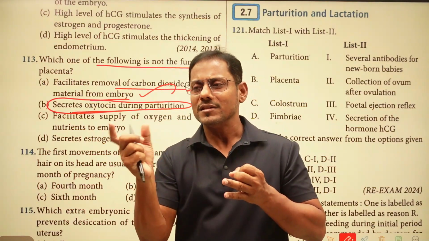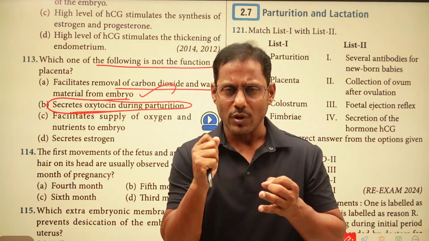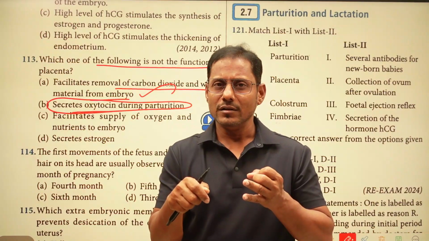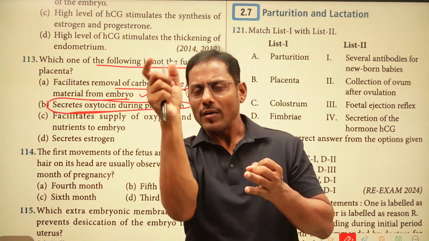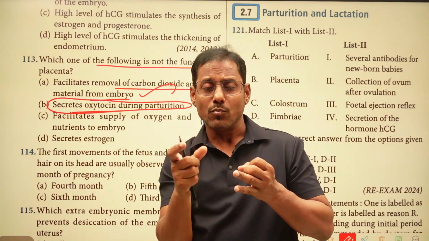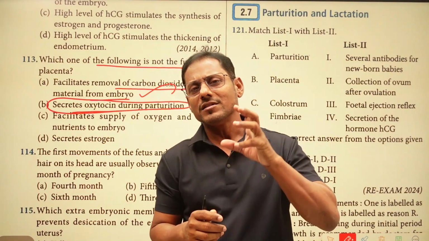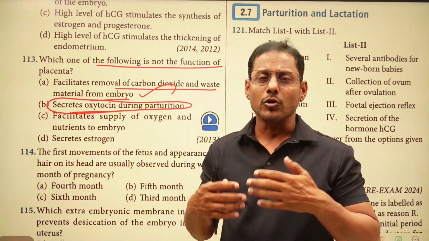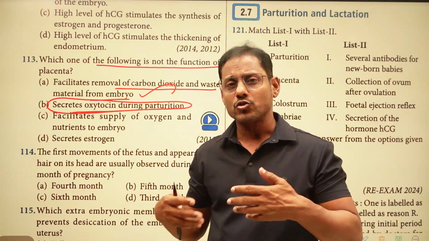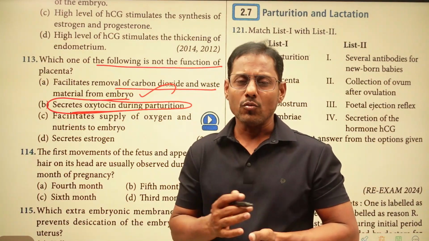As a result, there are mild contractions in the uterine walls, which in turn send signals to the pituitary gland. From there the oxytocin is released in larger quantity. As a result, this oxytocin acts on the uterine wall to produce stronger and very strong contractions in the uterine wall, right?